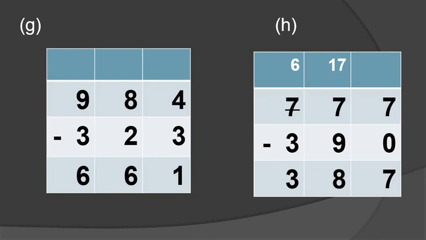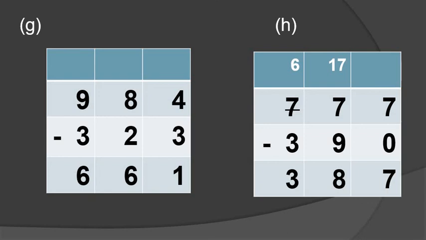That's why I am taking the borrow. 10 plus 7, 17. 17 minus 9, so 8. Then further, cut the further digit and put the small digit. 6 minus 3, so 3.